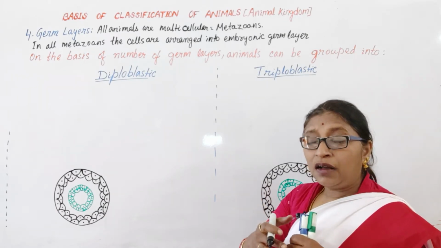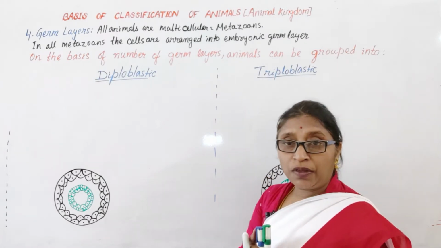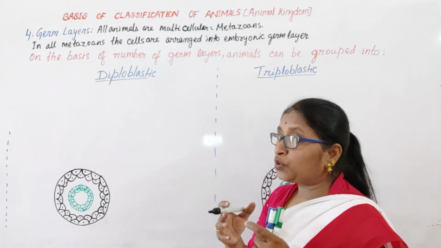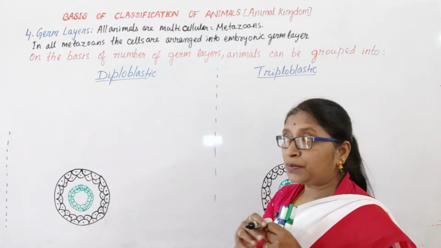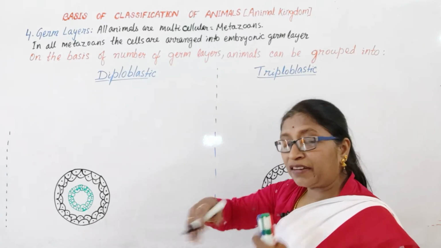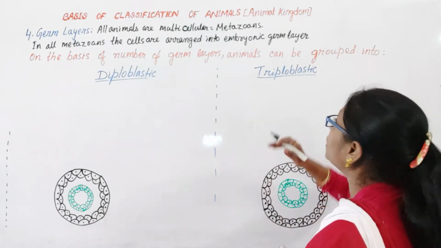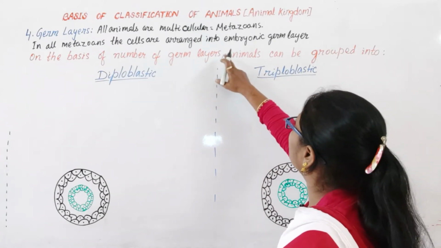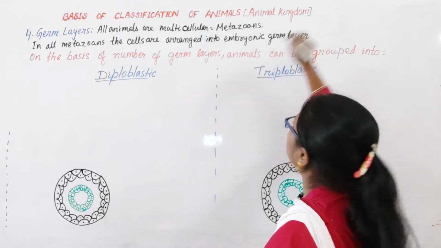The tissue layer made up of cells found on the surface of the body or the internal lining of the body is called epithelial. We will study all in detail afterward. So, embryonic germ layers.